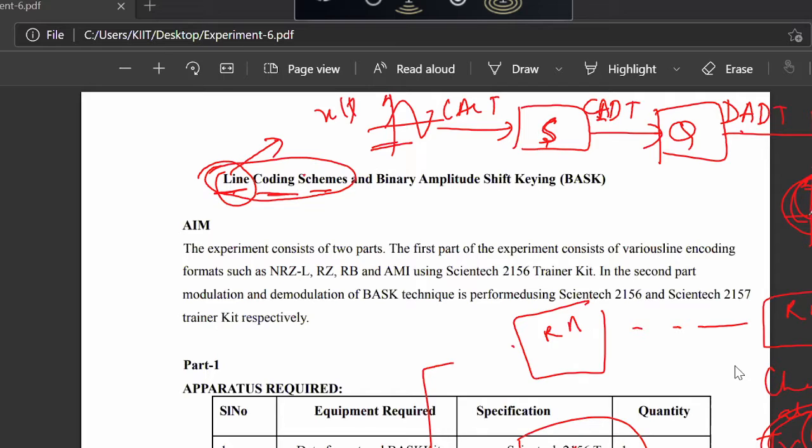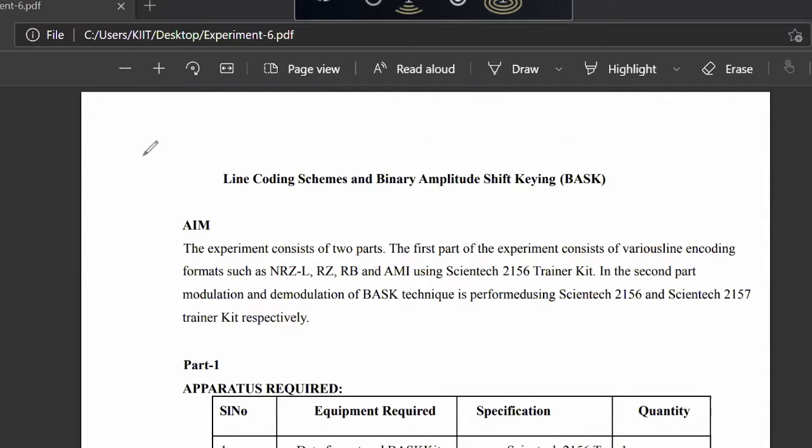Because after encoding, when we get the final PCM signal, which is a digital signal, it goes through the channel. Channel is also called a transmission line. So the different types of digital signal which can be transmitted through this transmission line are classified as line coding techniques. So line means channel. We are talking about the transmission line through which the digital signal is being transmitted. So commonly some line coding techniques are there.